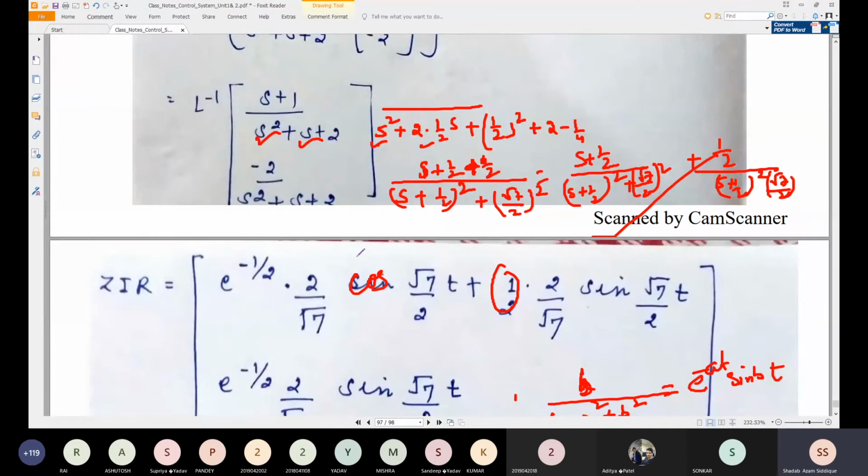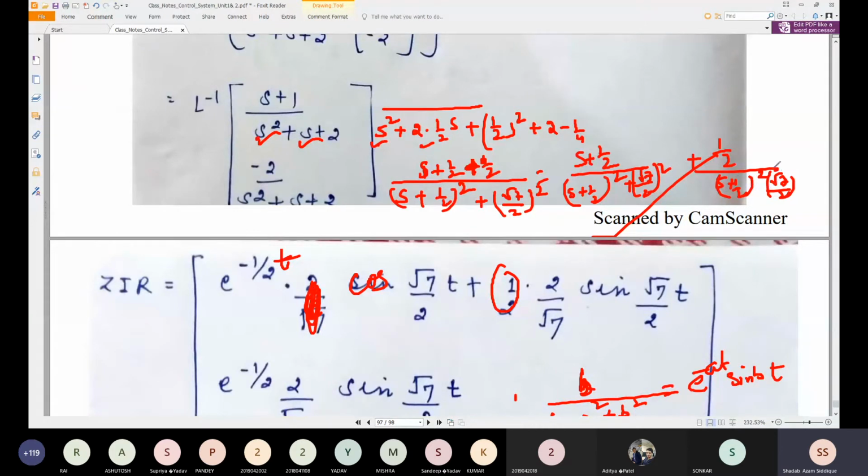So this root under, this 2 by root 7 will not become... okay. So you directly have the standard form already. So this you can write as e to the power minus at cos bt directly. And here this is not in the standard form. So this should be written in terms of b divided by (s plus a) whole square plus omega square. So this should be in the form of b divided by (s plus a) whole square.